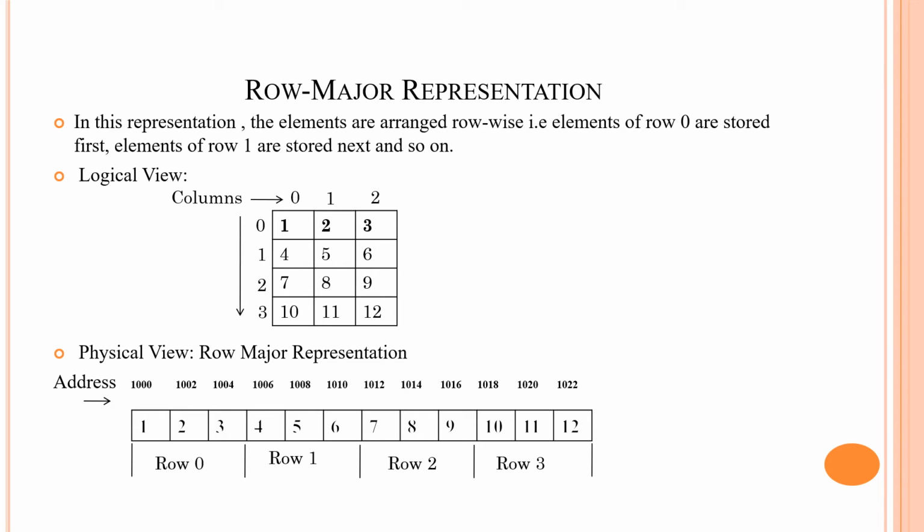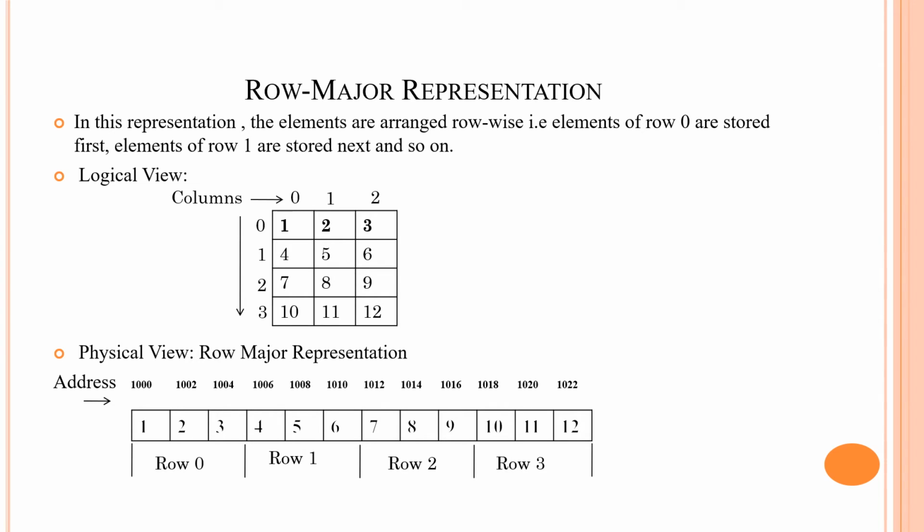So this is the logical view of the matrix. Actually, the matrix is stored as an array. So the physical view as a row major representation is displayed in the diagram. As it is a row major representation, the first row, that is row 0, is stored first. That is, the first element is 1 with the base address 1000.